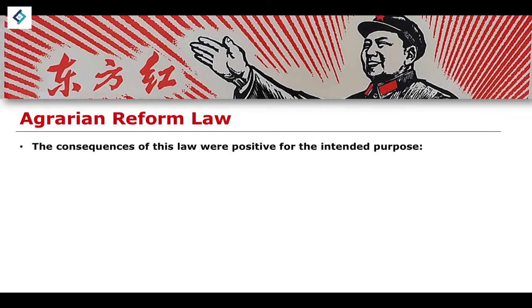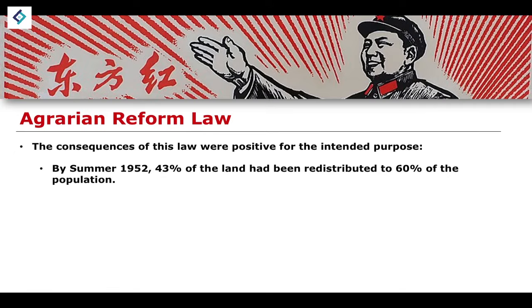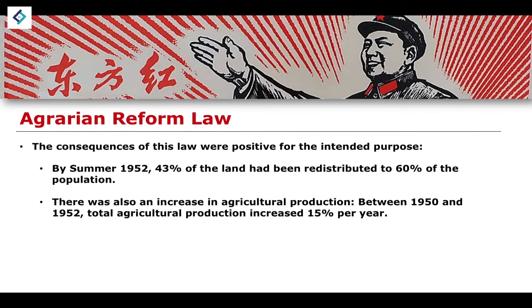So when we talk about looking at the evaluation of the Agrarian Reform Law, there are different ways in which we can understand it. Of course, we have to look at the consequences of the law through the lens of the intended purpose, and if we do this, we come to the conclusion that the consequences of this law were generally positive. So by summer of 1952, so a couple of years after the passage of this law, the land had been redistributed to 60% of the population.